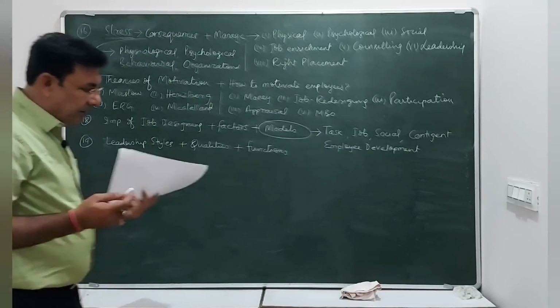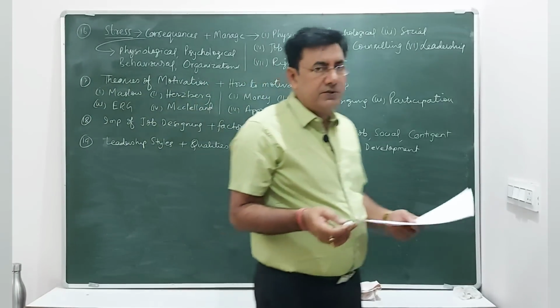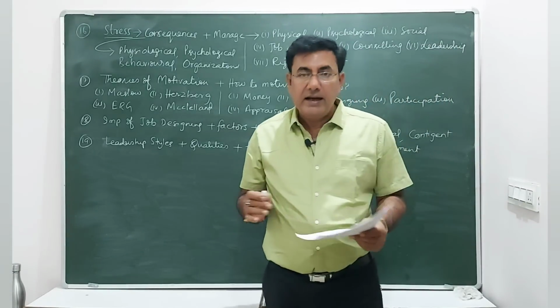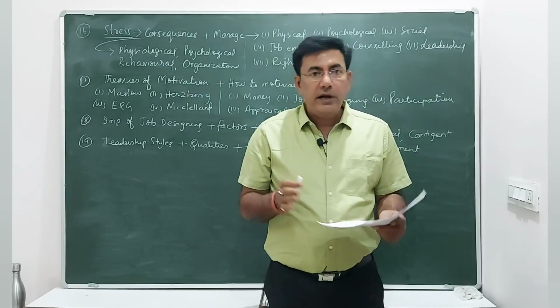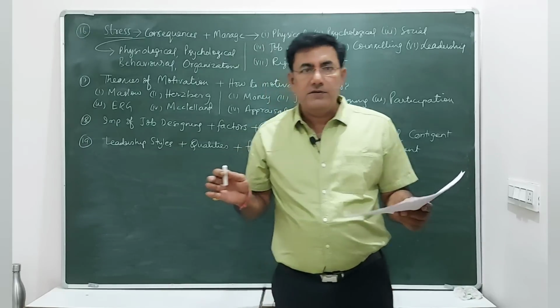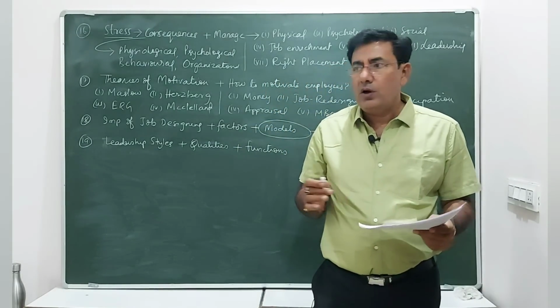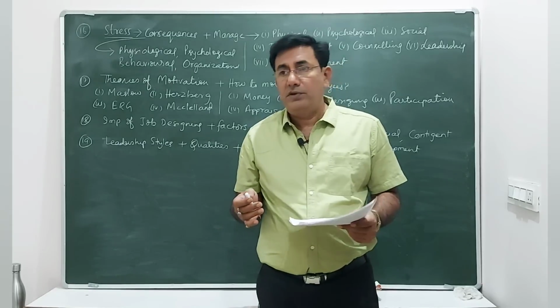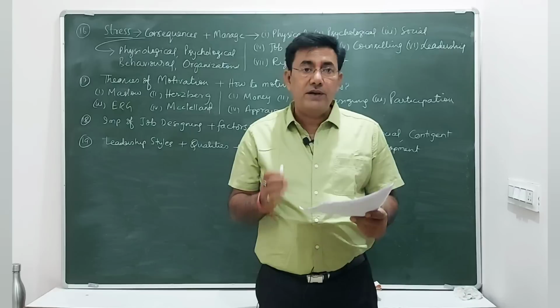Now leadership, I talked many times about this. There are three types. One is autocratic, the other is democratic, and laissez-faire. In autocratic, the leader is very strict. That is called an authoritative leader. He likes to give orders. He is a strict follower of discipline.